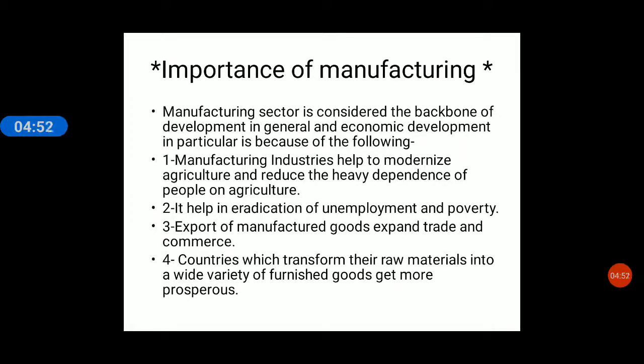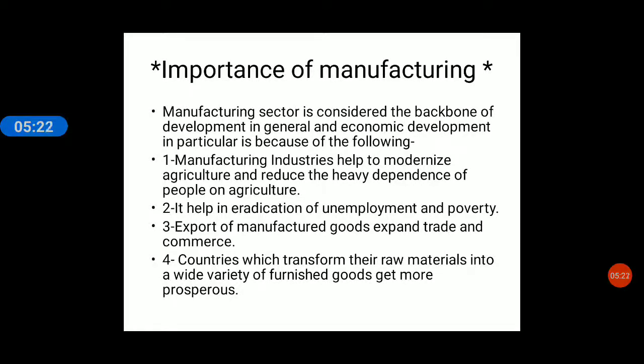Okay, now this is an important question. What is the importance of manufacturing industries? The manufacturing sector is considered the backbone of development and economic development in particular. That means if a country has to develop, what should it have? It should have manufacturing industries in large number, which will help in the economic and overall development of a country.